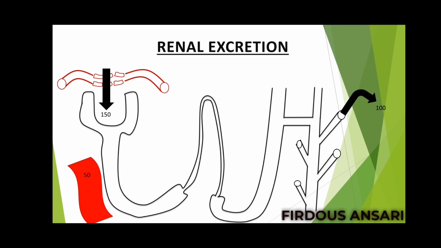But what about tubular secretion? Tubular secretion may happen or may not happen. So you can make another assumption that maybe 30 molecules of drug have been secreted. So 150 plus 30 becomes 180, and nearly 80 molecules have been reabsorbed back into the systemic circulation. So 180 minus 80, that becomes 100 molecules of the drug which is now presented in the urine. Okay, so I believe you have understood completely regarding this renal excretion.